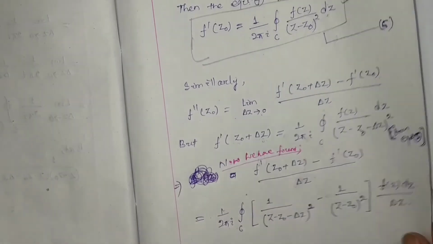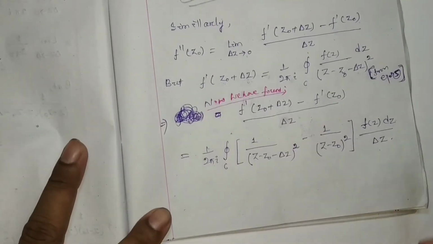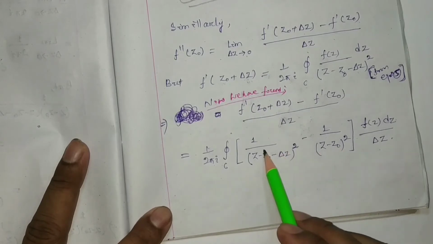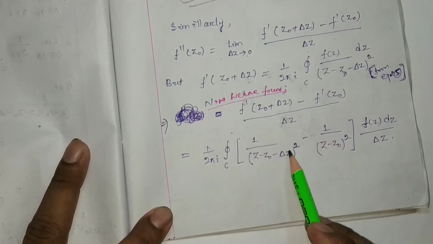Next, in the next step, what we did is we just subtracted these two terms. If we subtract, this term will be here, divided by this square into this square.